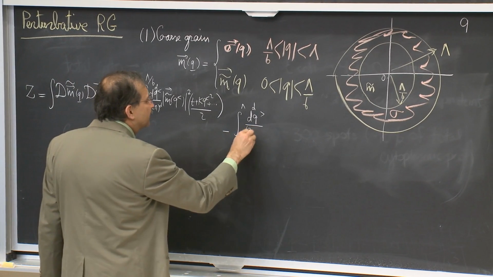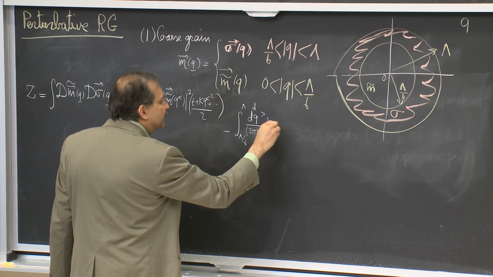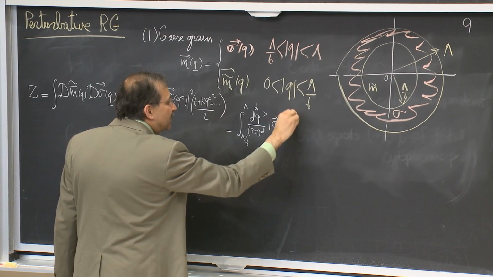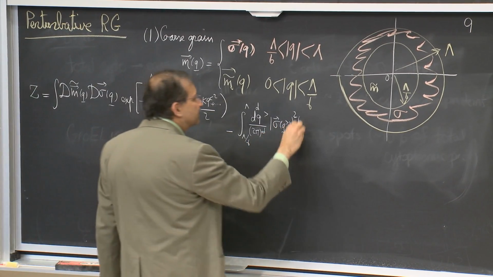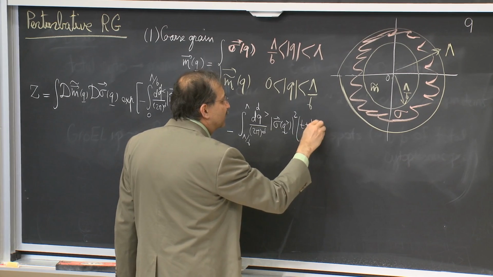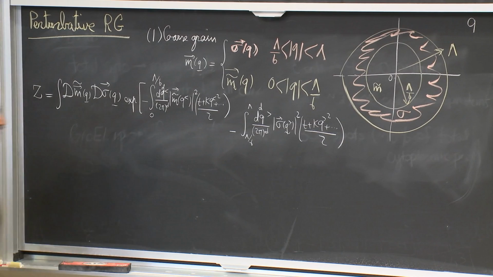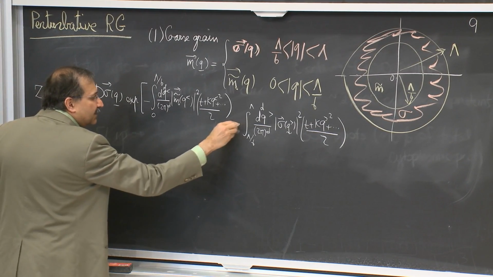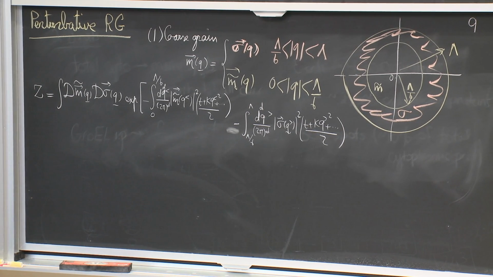Now I have the higher q numbers, and these are sigma of q larger squared. Again, same weight, (t plus k q larger squared and so forth) over 2. Make sure this minus is in line with this. And then I have, of course, the u.